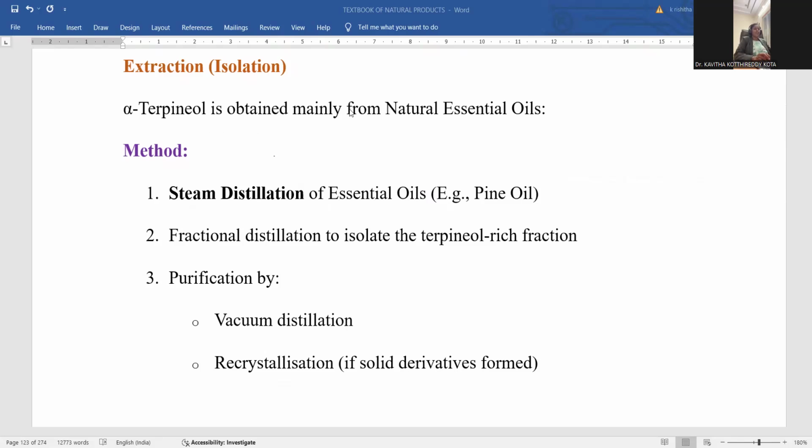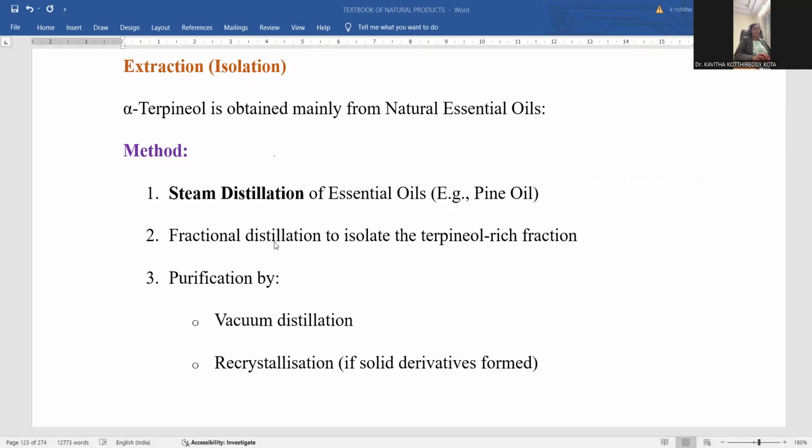Alpha terpineol is obtained mainly from natural essential oils, right? Alpha terpineol is mainly extracted from natural essential oils. Steam distillation is the most suitable method for the extraction process. Pine oil can be taken and subjected to steam distillation. Based on their boiling points, different fractions will be separated.